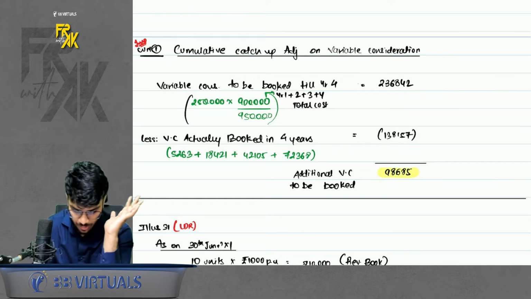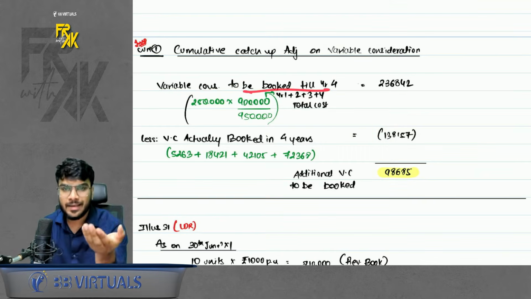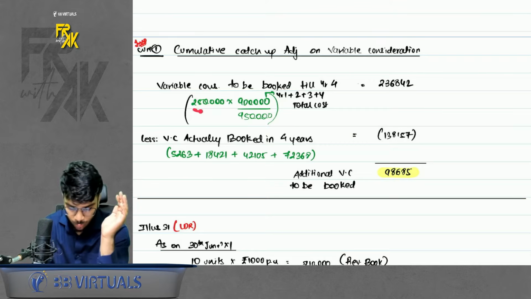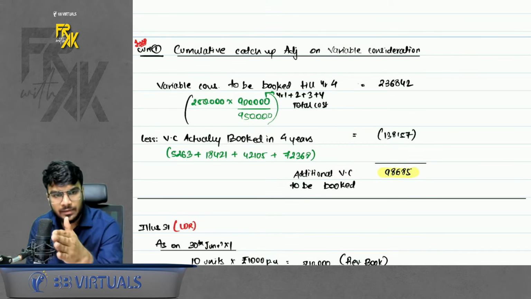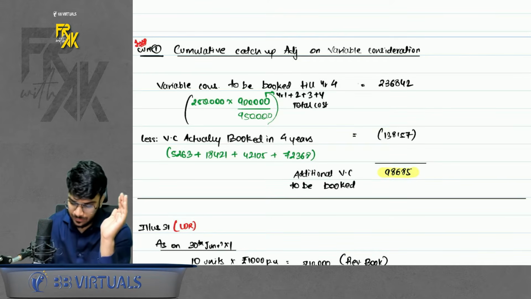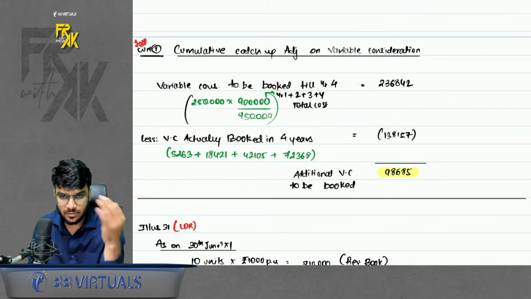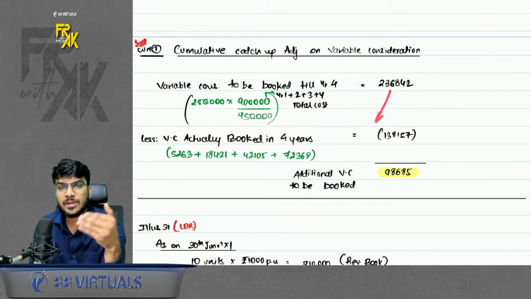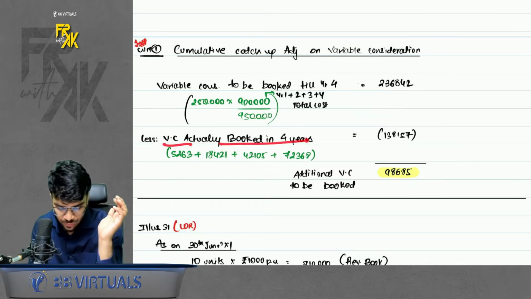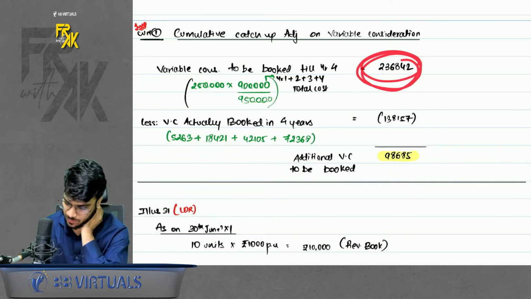What is the working note? First of all, you will check variable consideration to be booked till year 4. How will you find this? Take 2.5 lakhs, multiply by the cumulative cost incurred till 4th year, divide by total cost. So you will get this much revenue should have been booked for 4 years on variable consideration. Now compare this with how much you have actually booked. Less variable consideration actually booked in 4 years. Okay. So this much should have been booked, but you only booked 138.